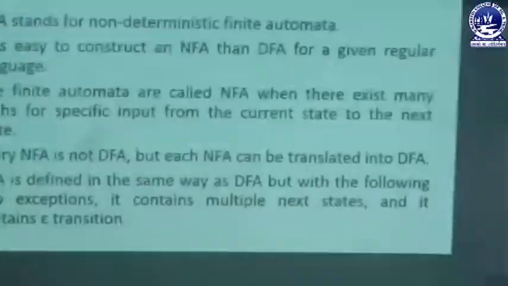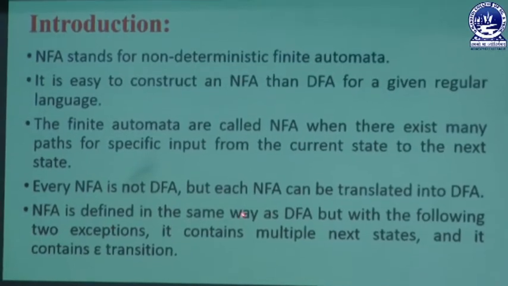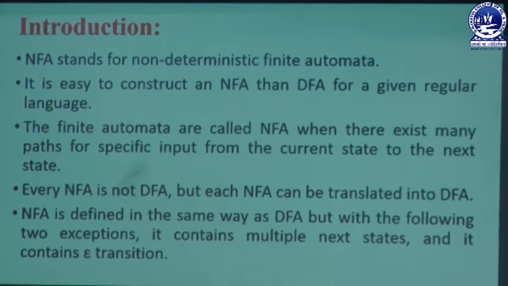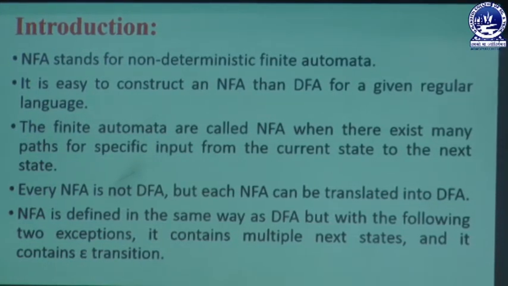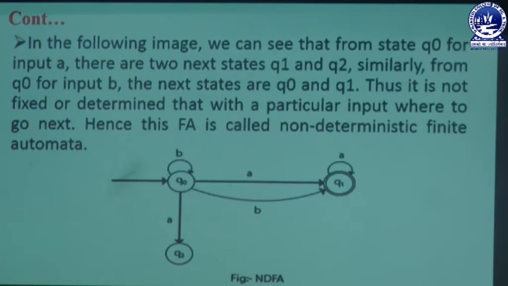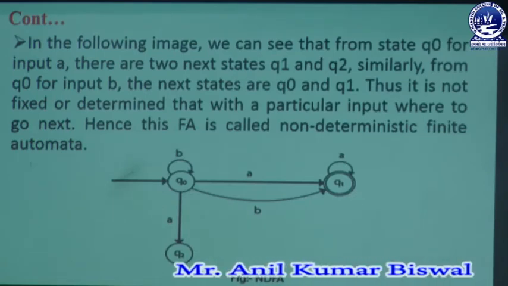So here we already discussed the DFA, but the following two exceptions are created at the time of execution, because it contains multiple next states. We have to create more than one state at the time of NFA construction, but DFA construction is known as a finite way of transition state creation at the moment of execution. Next we are going to discuss the different points related to our NFA concept.